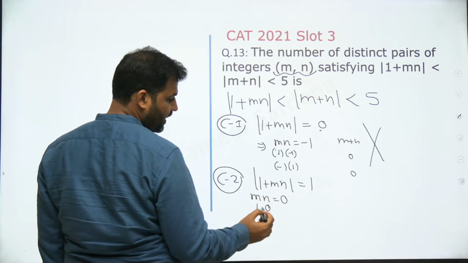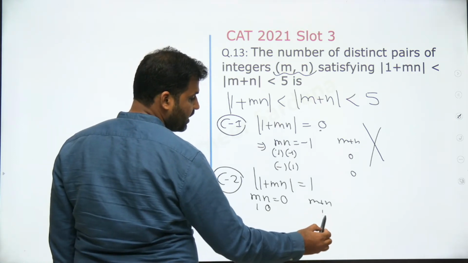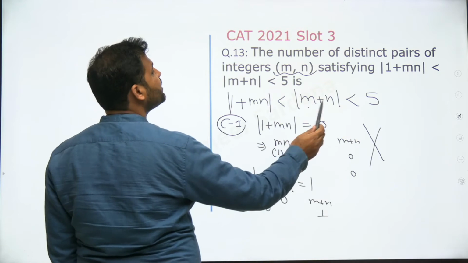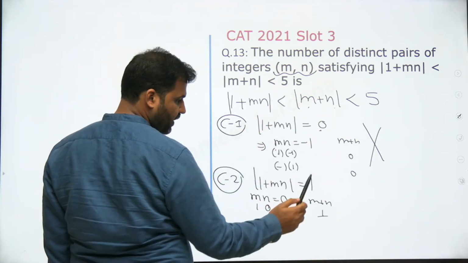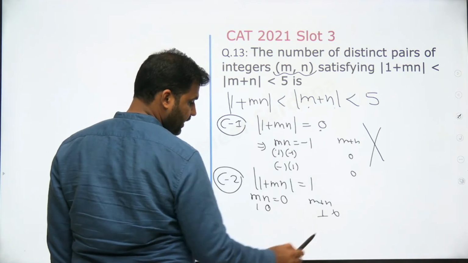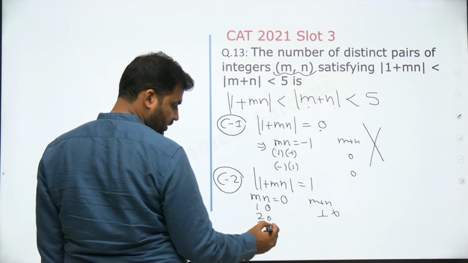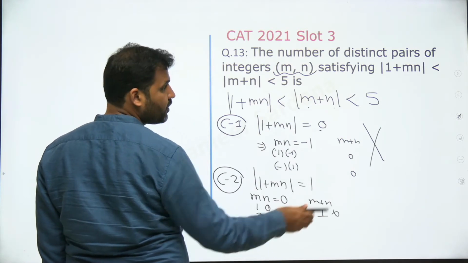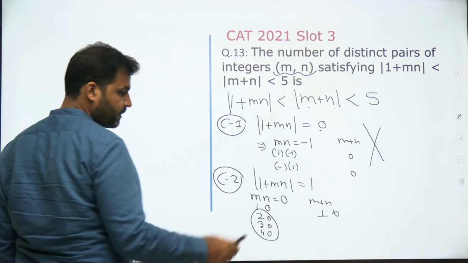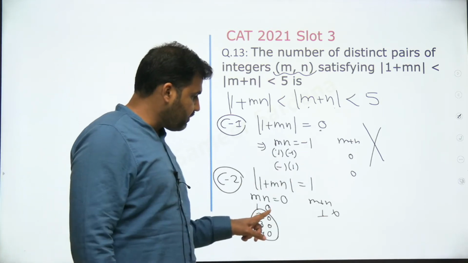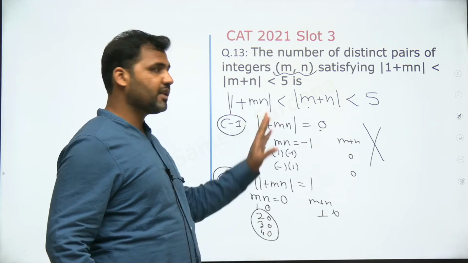You might be thinking 1 and 0, but in that case m + n will also be equal to 1. मुझे |m + n| के मैग्नीट्यूड को |1 + mn| से बड़ा रखना है. |1 + mn| को 1 ले रहा हूं तो m + n 1 नहीं हो सकता है. So this is eliminated. But can I take a case of 2 0, 3 0, 4 0? 5 0 नहीं होगा because 5 से छोटा चाहिए. Yes, ये तीनों combinations possible हैं. Because in तीनों cases में m + n will be 2, here m + n will be 3, m + n will be 4, which will be greater than 1.